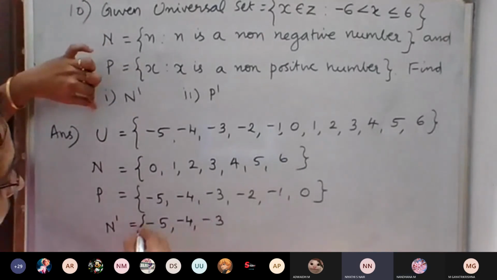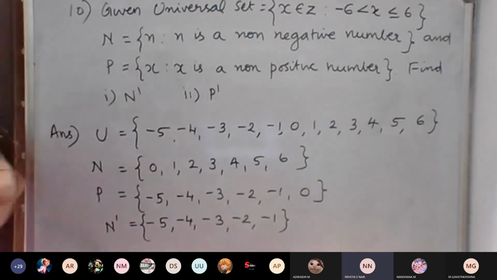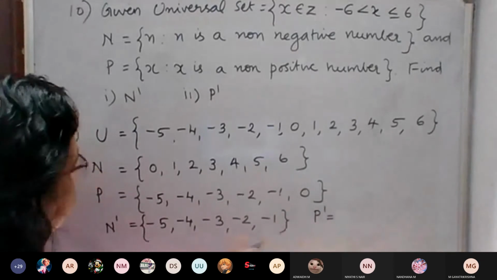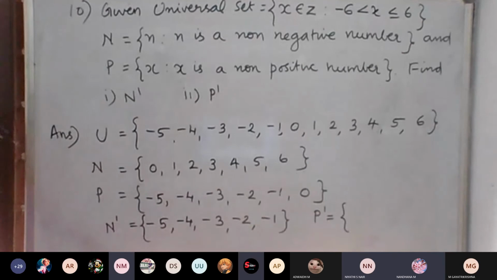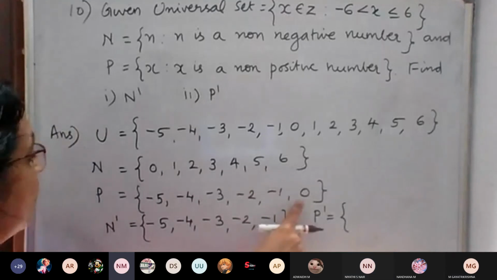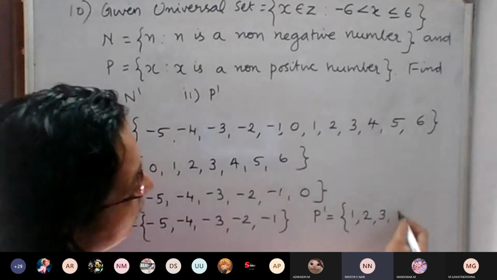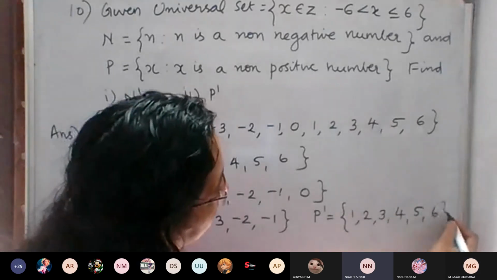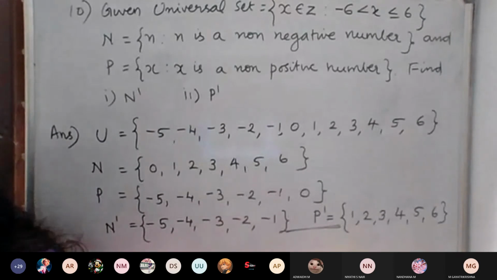Then P dash is 1, 2, 3, 4, 5, 6. No, ma'am, 0 is already written, so 0 is not repeated. P dash is 1, 2, 3, 4, 5, 6.